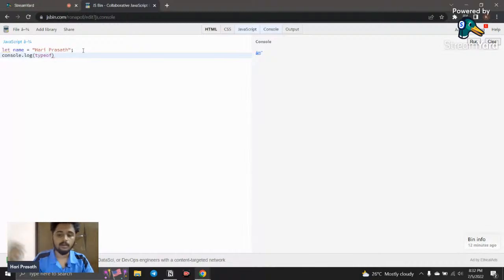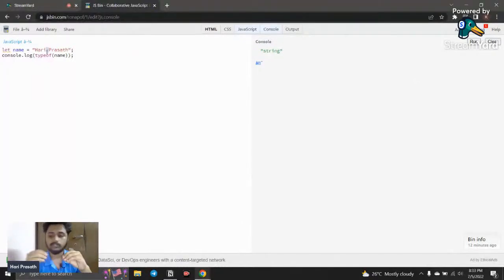Yesterday's class, right? What does typeof do? typeof returns the data type of a variable. What is the variable here? The name is the variable. I put it inside typeof, save this and run it. Here you can see it gives me a string, so it is a valid string. What was the condition I gave for creating a string? Everything that comes under double quotes, single quotes, and also backticks is considered a string.